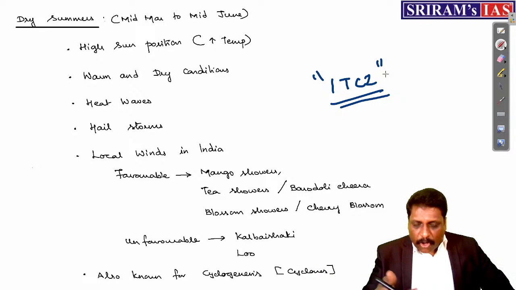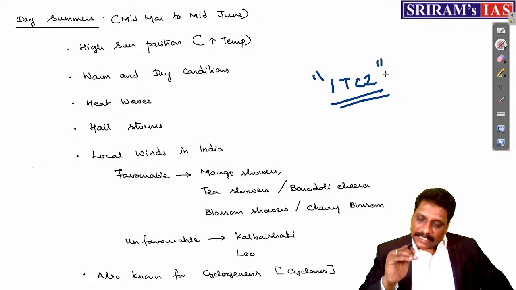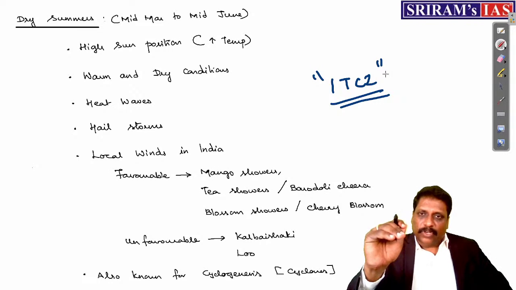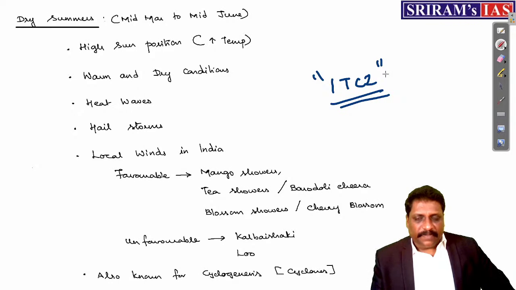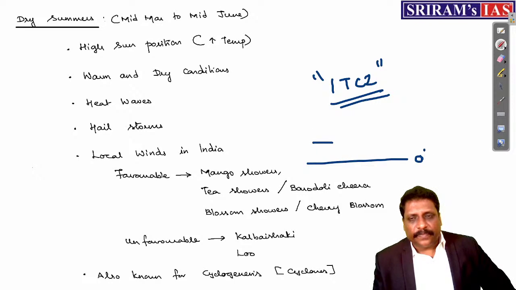When the sun's vertical rays start moving towards the Tropic of Cancer, this ITCZ will also start moving towards the north. And I told you somewhere while explaining the monsoon, this ITCZ or equatorial low, my dear friends, generally shifts 5 to 10 degrees north of the equator. Assume that this is the equator.